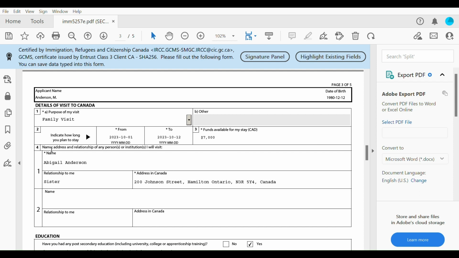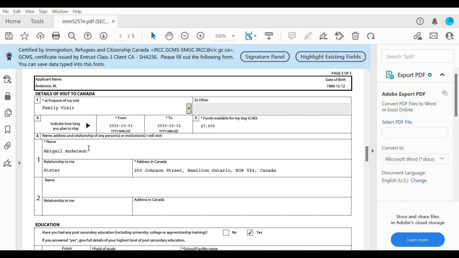Okay, so name, address, and relationship of the persons or institution that will invite you. Like I already said earlier, here I put sister, I put her full name. If it's an institution or your work, you're going to put the institution name. Let's say you work for, I don't know, Shell Canada, you can just put in here Shell Canada, which is the institution that's inviting you for like a conference.